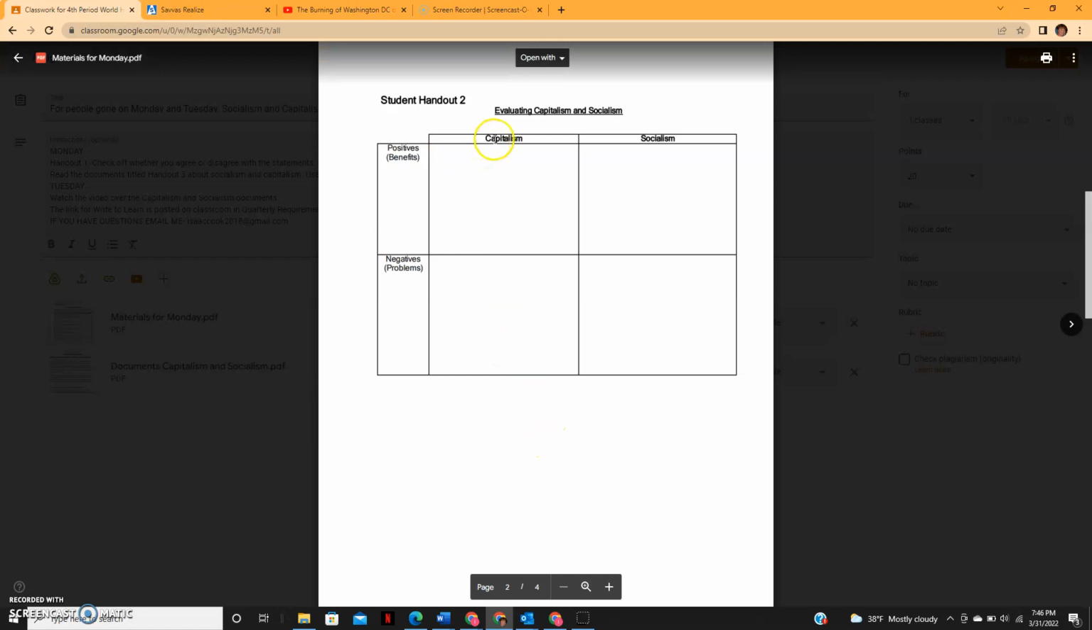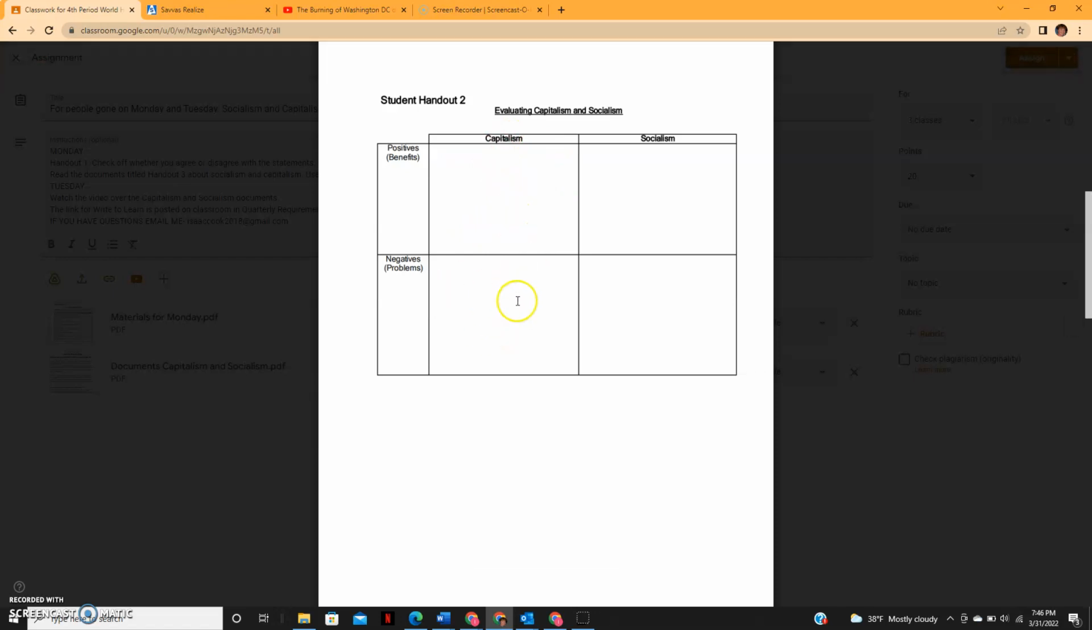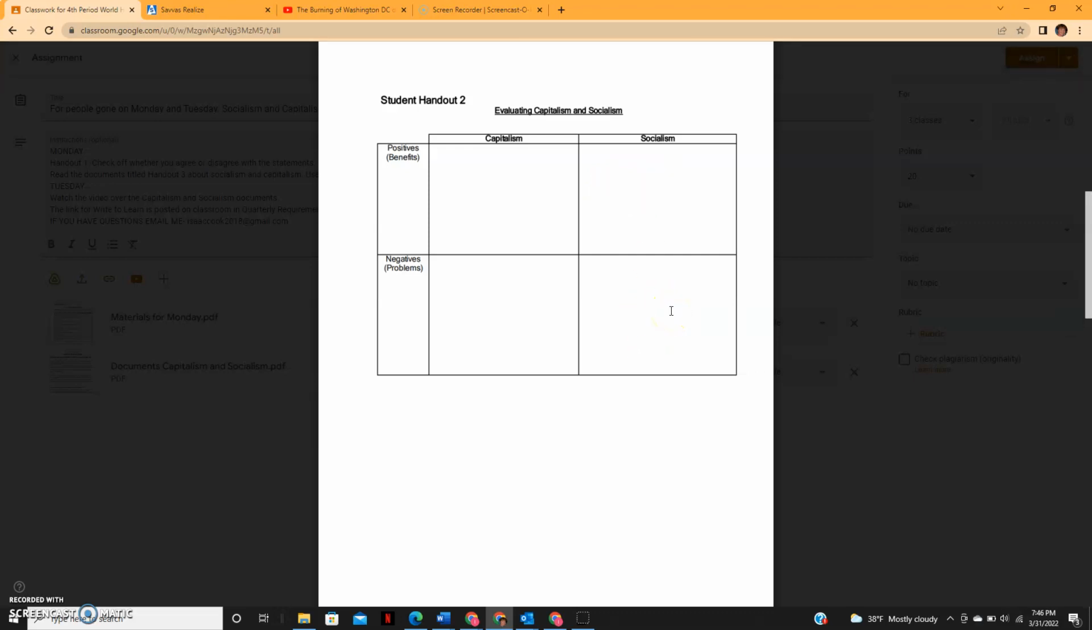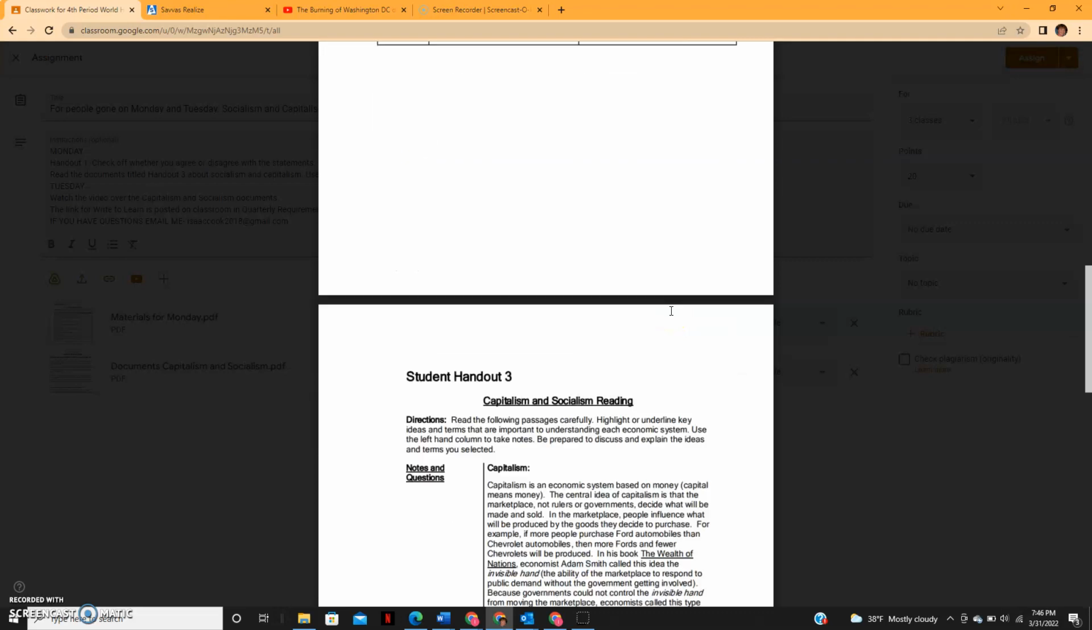you will read those and then go to the chart and you'll read the document about capitalism and ask, what are some positives I see about capitalism? And then maybe you'll think about what are some negatives I see about capitalism. And then you'll read the document on socialism and do the same thing. Maybe write down 2 or 3 positives and then 2 or 3 negatives you have about socialism.